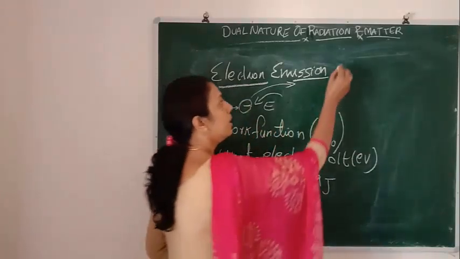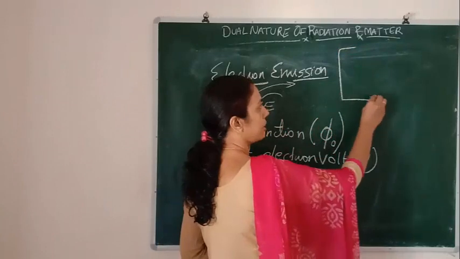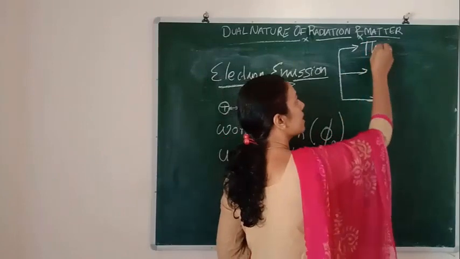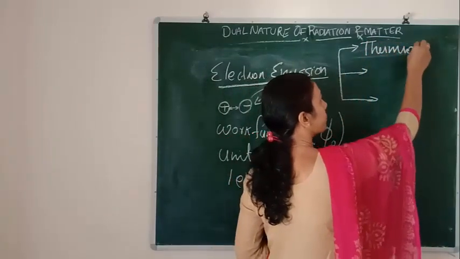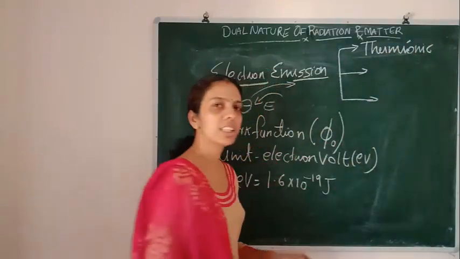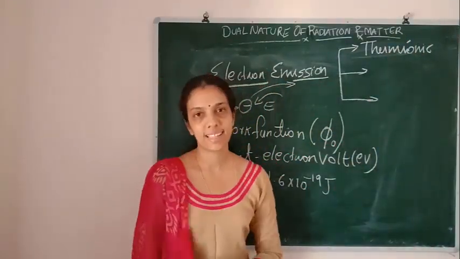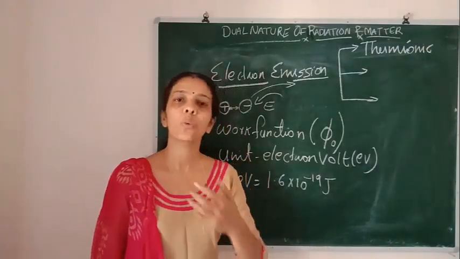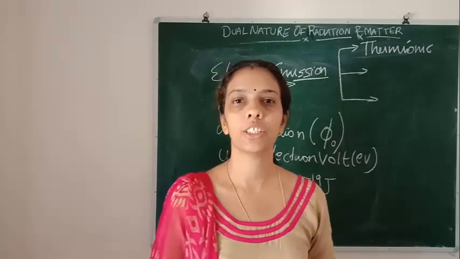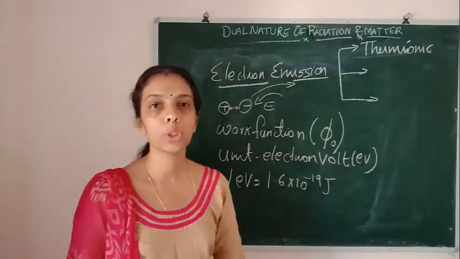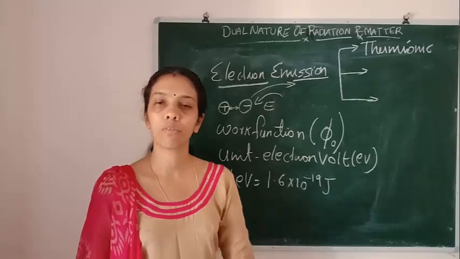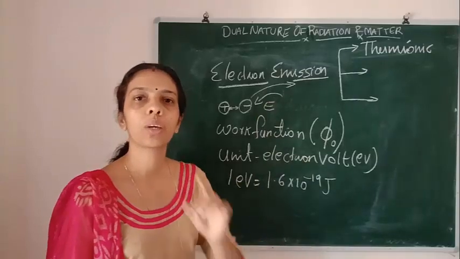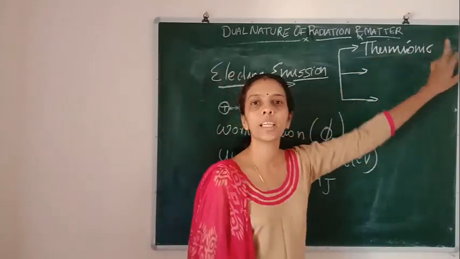Now, what are the types of electron emission? There are mainly 3 types of electron emission. The first one is thermionic emission. Thermionic, the name itself tells it: thermal means temperature. We are giving energy in the form of temperature. If we give more temperature and that temperature is sufficient to overcome the force of attraction, then the electron will come out. That is called thermionic emission.